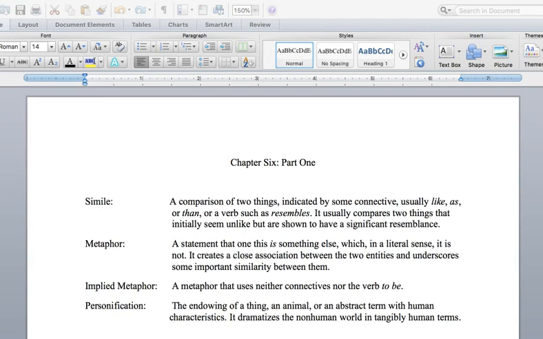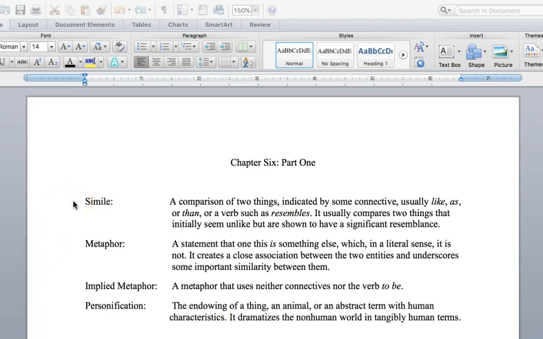In this chapter, we learn about figures of speech. And if you've read the chapter and possibly taken the vocabulary quiz, you know that there are many types of figures of speech that can be employed in a poem. I do think it's useful for you to know about the many types, to learn about apostrophe, metonymy, synecdoche, etc. But for our purposes, I want to hone in on three of these figures of speech.